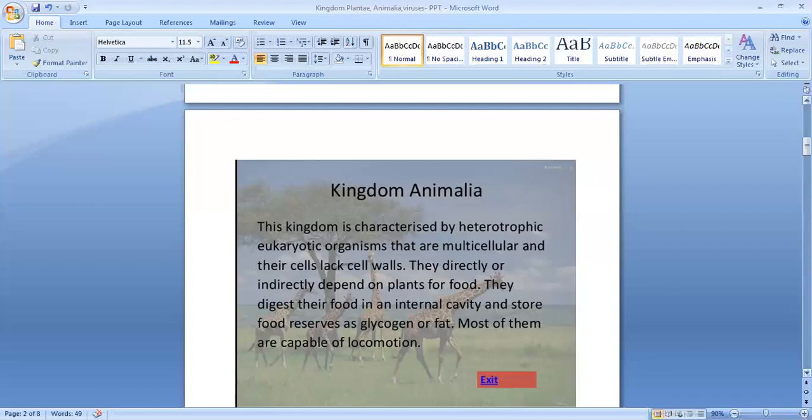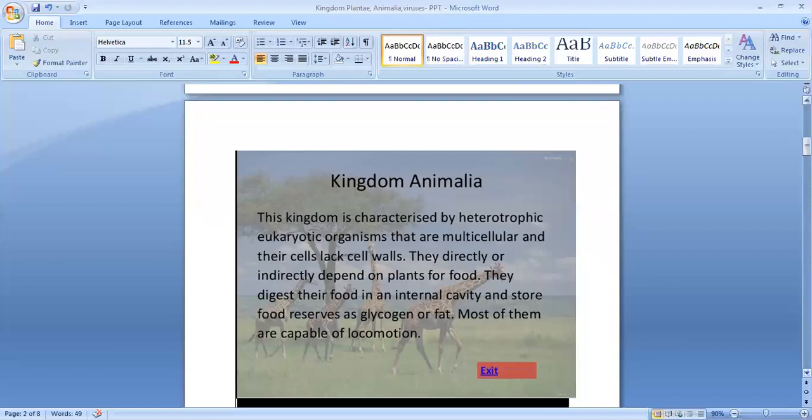So that is the Animalia group, the second kingdom here. I told you they are multicellular, made up of many cells, and also eukaryotic. But the cell wall is absent in animal cells. We can see the cell wall in the plant cell, but in animal cell, there is no cell wall. At the same time, they are heterotrophs. They depend on others for food. They are not autotrophs. Autotrophs, like a plant, make their own food. Animals show holozoic mode of nutrition, eating solid food particles.